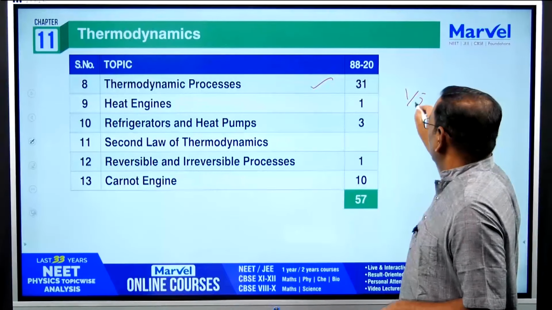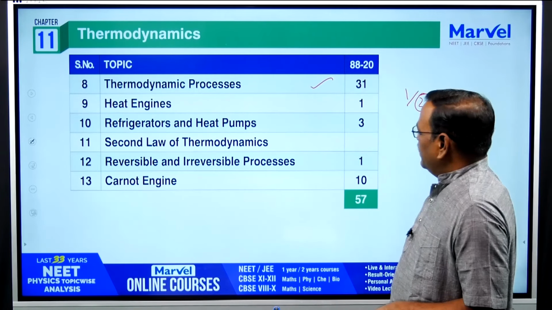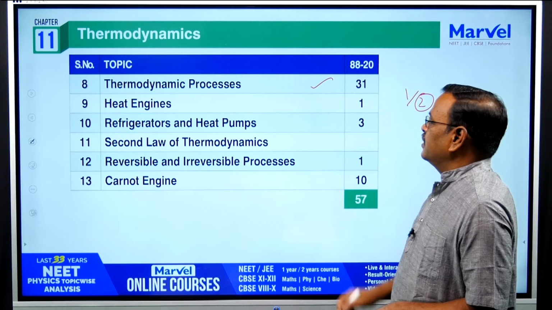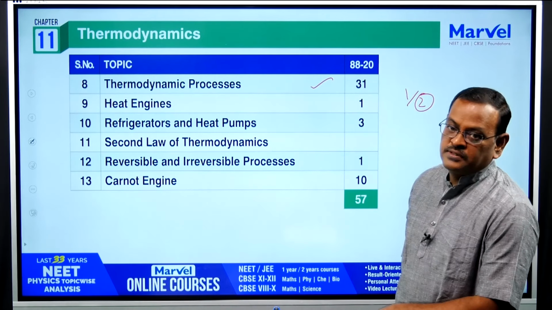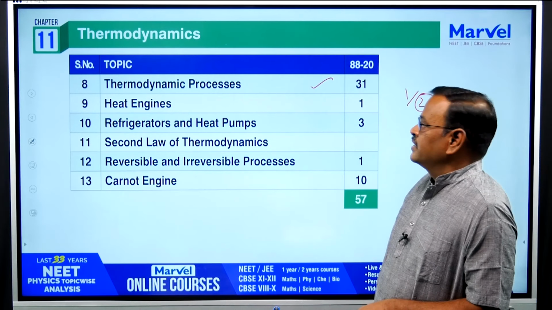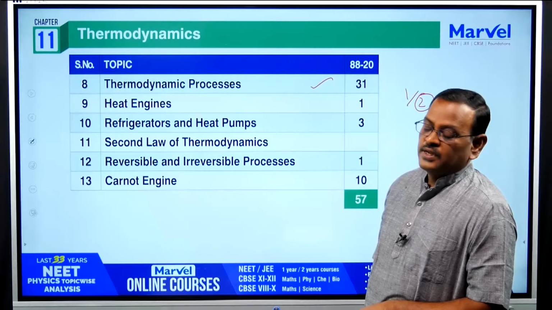So maximum you can expect 2 questions from thermodynamics. Give equal importance to all, but practice more questions from this topic, thermodynamic processes. That is very, very important. So this is under the difficult chapter, but highest weightage category, thermodynamics.